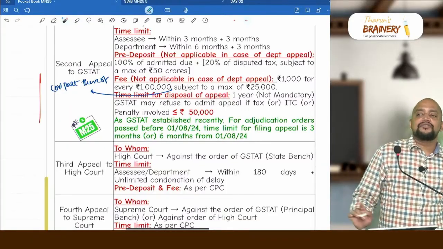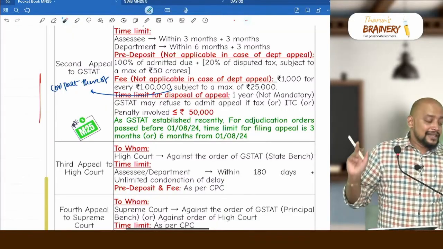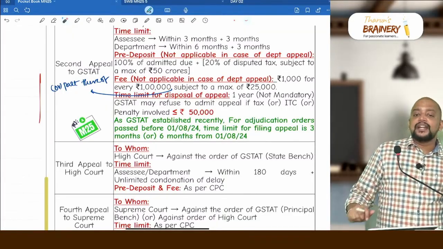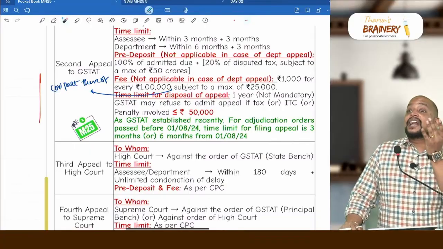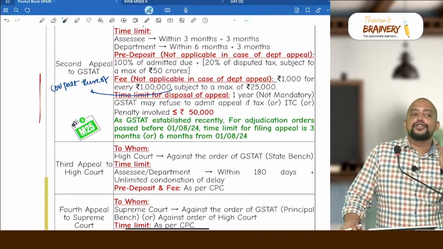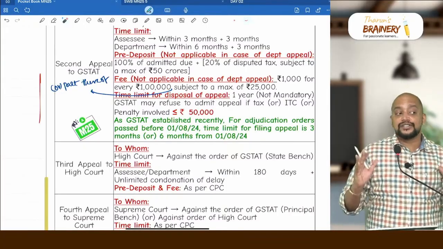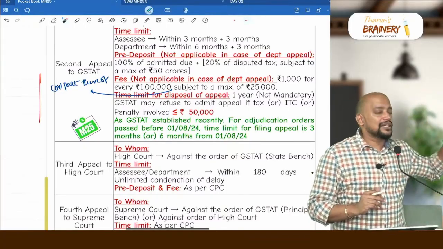Total. This is not late fee. Again I am repeating, I think this is the 12th time I am repeating today. That is penalty, pre-deposit and late fee, not this appeal fee, late fee. These three places only you need to take CGST, SGST separately. In all other places it is the total. So this is the total appeal fee.